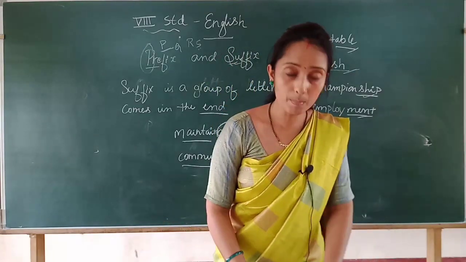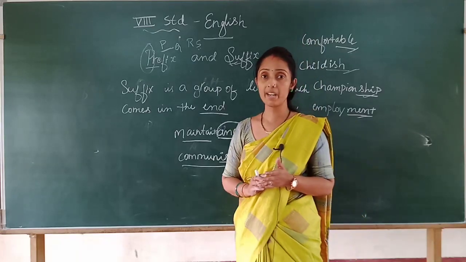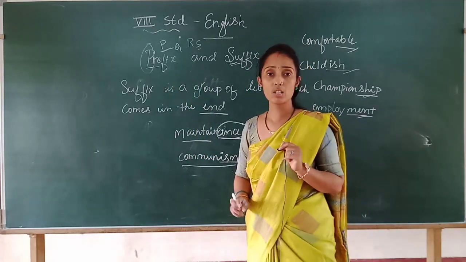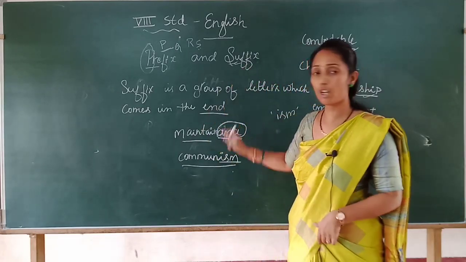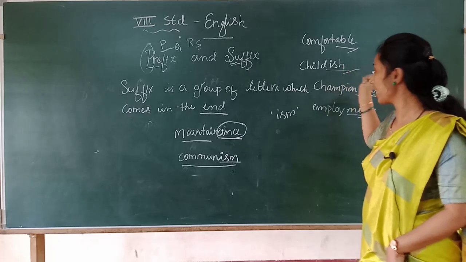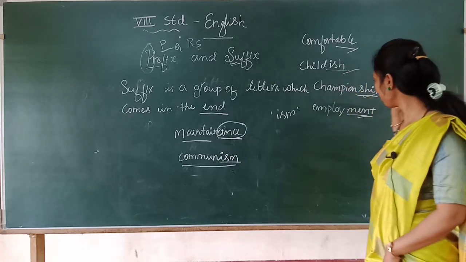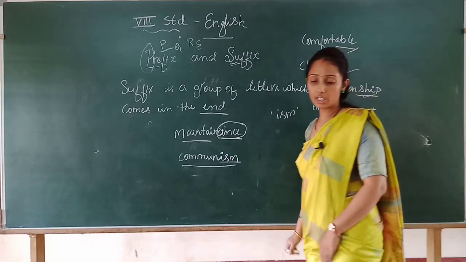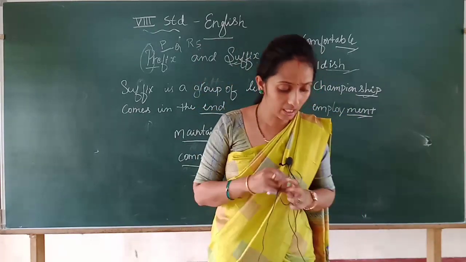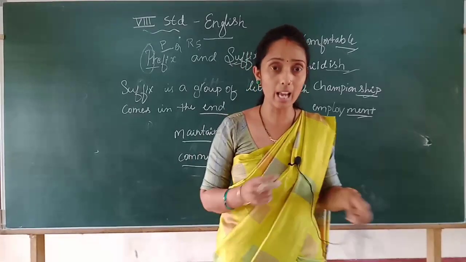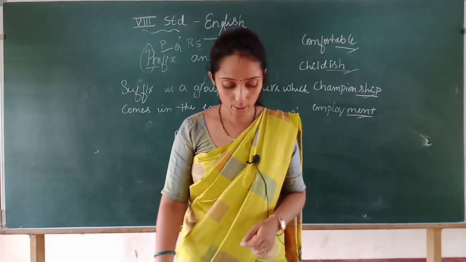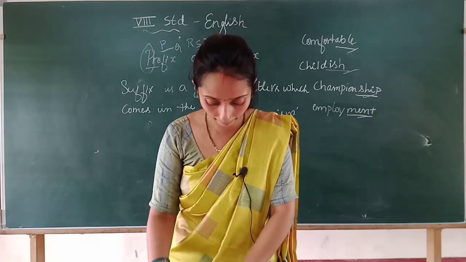So I hope this is clear, which is a prefix which comes in the beginning of a word, whereas suffix comes in the end of the word. Example here I have given comfortable, childish, championship and employment. Is it clear, children? And in your textbook exercise is given that you have to practice, and in your textbook, if you find any such word you have to mark and keep. Okay.